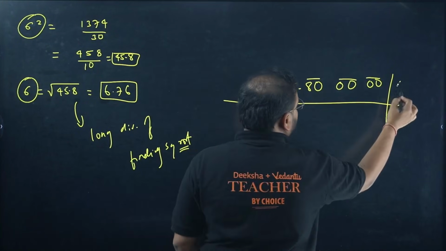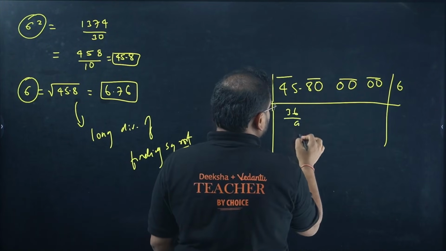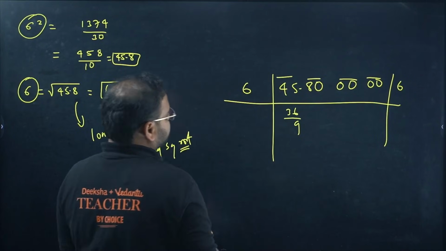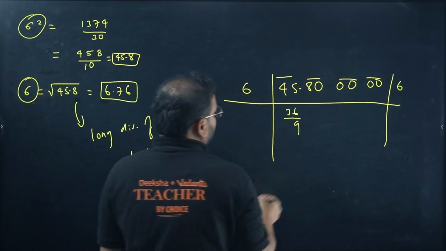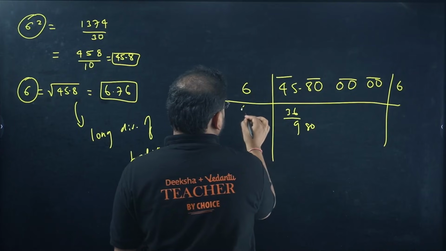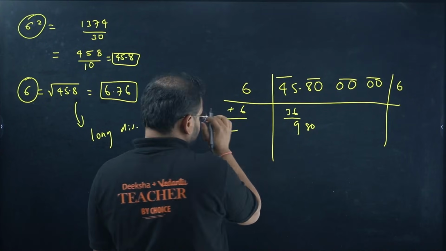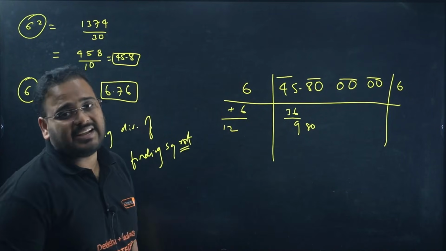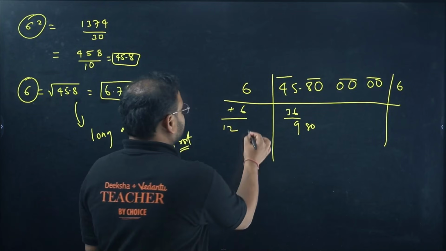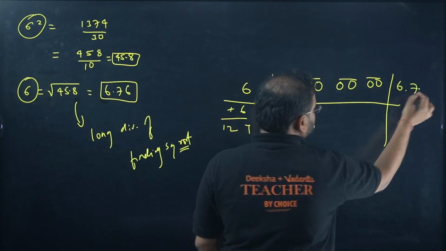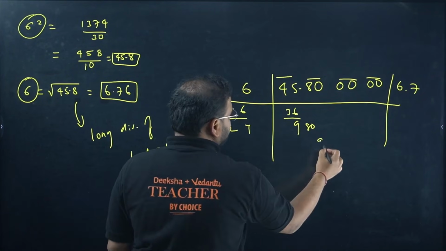6 is the 36, difference is 9, correct? 9, and you get 80. You'll have here 6 added up, 12. You can see 12 7s are 84. That works out. Right here 7, right here decimal 7. 7 7s is 49.